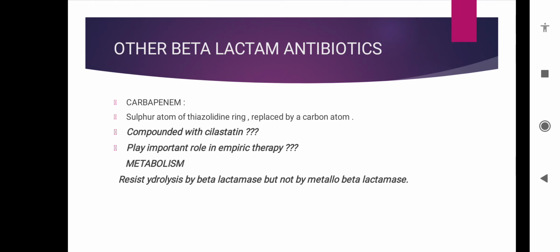Imipenem is compounded with cilastatin. As described previously, cilastatin is a dehydropeptidase inhibitor and it decreases the chances of nephrotoxicity, and it plays an important role in empiric therapy. Why? Because it has great coverage of microbes, so it must be a targeted option in empiric therapy. Metabolism. It resists hydrolysis by beta-lactamase, but it is hydrolyzed by metallo-beta-lactamase.